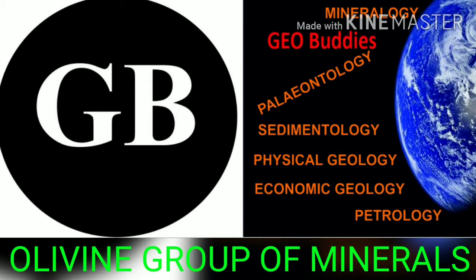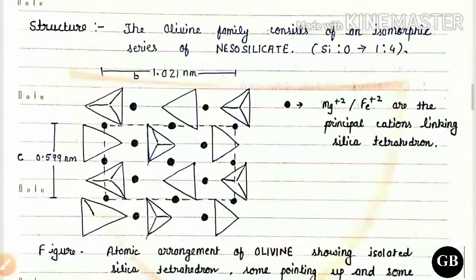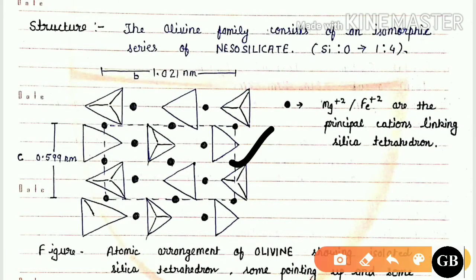So now come to the structure of the olivine family. As we know, the olivine family belongs to the nesosilicate group of minerals, in which the silicon and oxygen atom ratio is 1:4. Here we can see these black symbols indicate the magnesium and iron ions, which are bivalent, that means +2 valency.